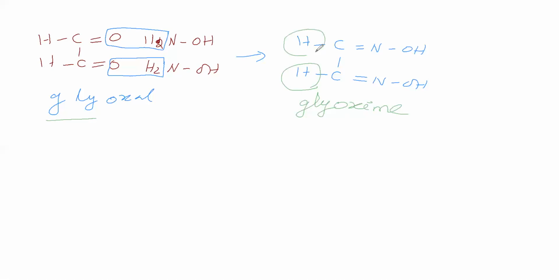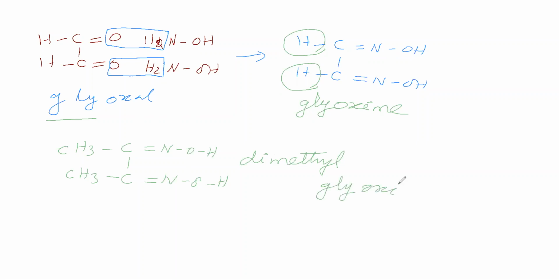Similarly, let us replace this H by a methyl group. Now what do we get? We get CH3 single bond C double bond NOH, single bond C CH3 double bond NOH. This was glyoxime, but here instead of hydrogens, two methyl groups are there. Therefore it is called dimethyl glyoxime.